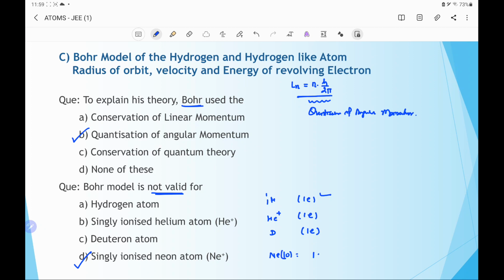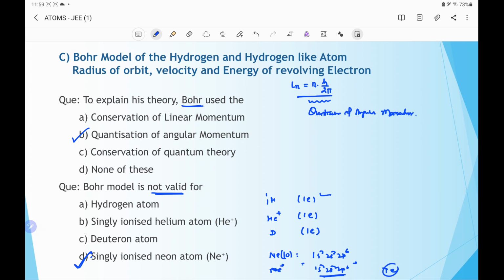its configuration is 1s2, 2s2, 2p6. And if one electron is removed, then if we write this as Ne plus, it is 1s2, 2s2, 2p5. That means it still has 9 electrons. And the Bohr model is applicable only for single electron atoms like hydrogen and hydrogen like atoms. So option D is the correct option.